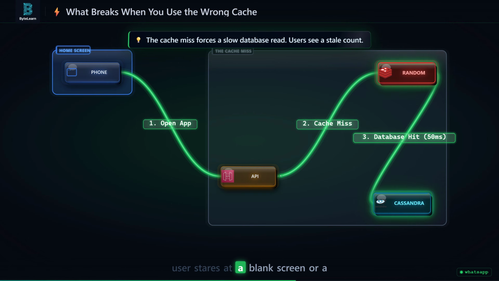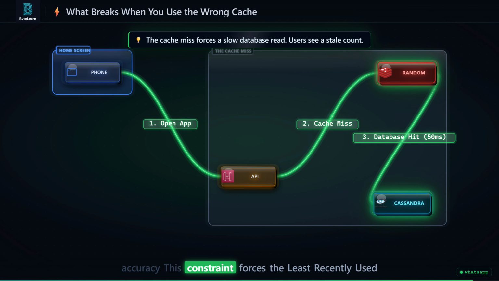The user stares at a blank screen or a stale unread count, while the database churns at 2 billion users opening the app 20 times a day. This cache miss rate destroys the database. The naive approach breaks the product because it optimizes for memory space instead of eviction accuracy. This constraint forces the least recently used cache.